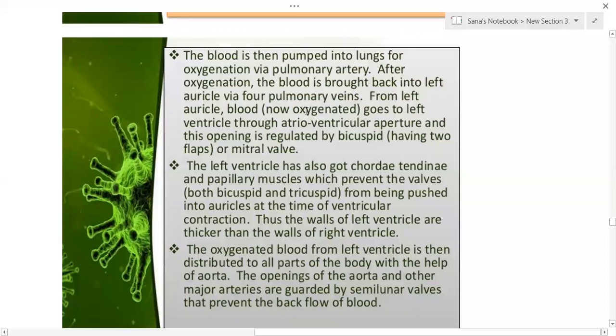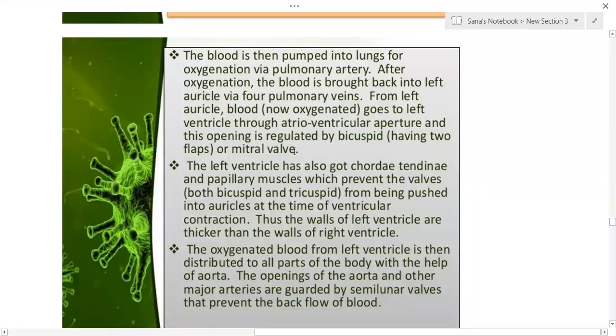From the left auricle, blood goes to the left ventricle through the atrioventricular aperture. And this opening is regulated by the bicuspid valve. So this bicuspid valve is present on the left side.